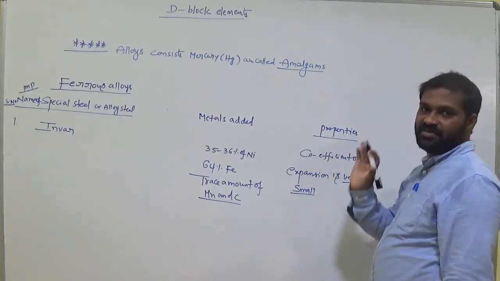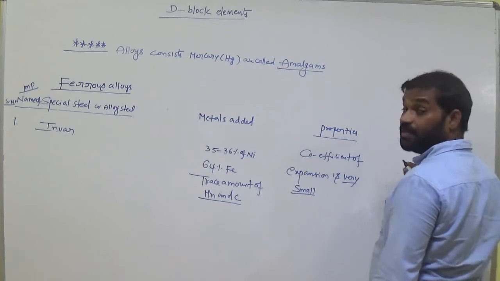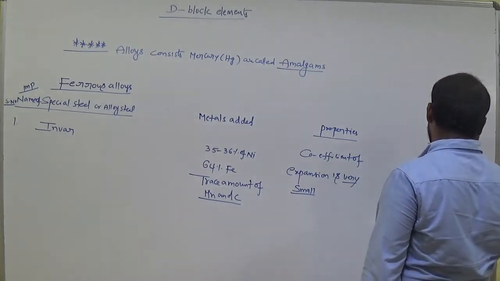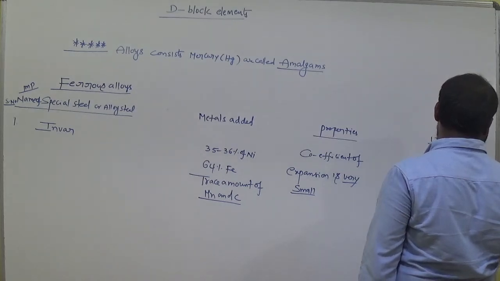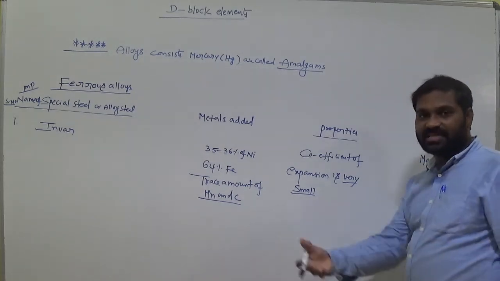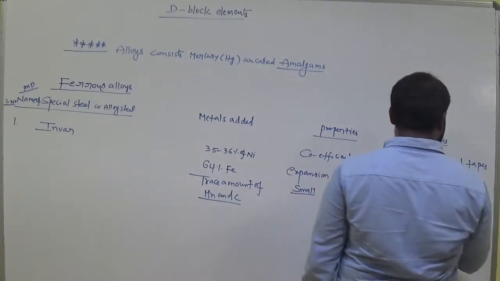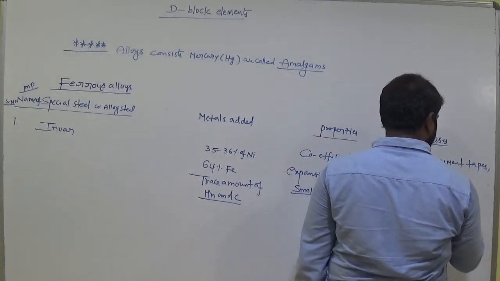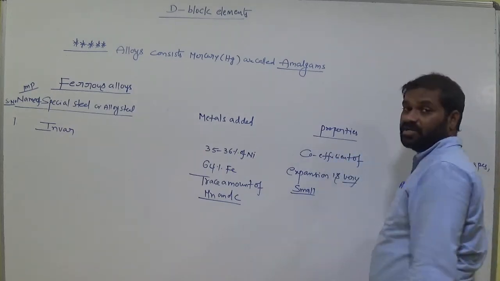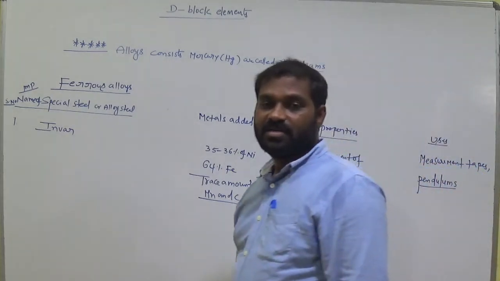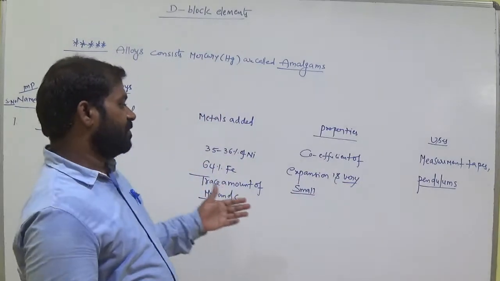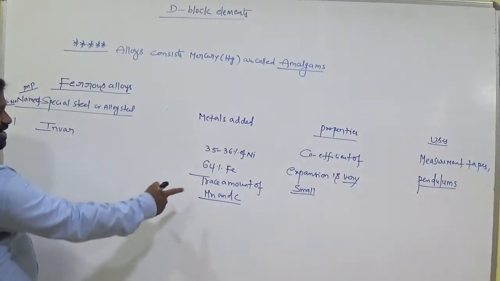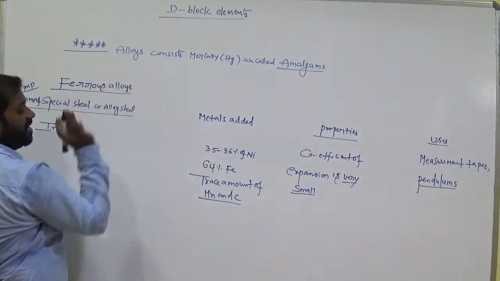By using this Invar alloy steel, we can prepare measuring tapes, to measure length, and also pendulums. I think you know very well, these are used in physics also, the simple pendulum. So iron is there, so it is a ferrous alloy. Remember this.